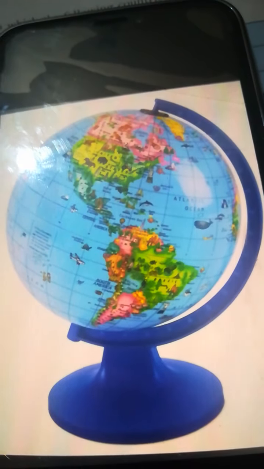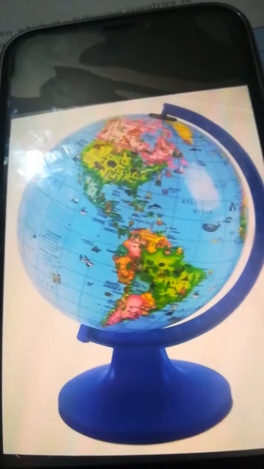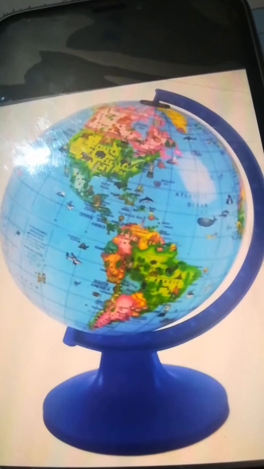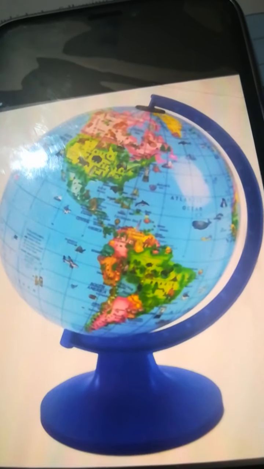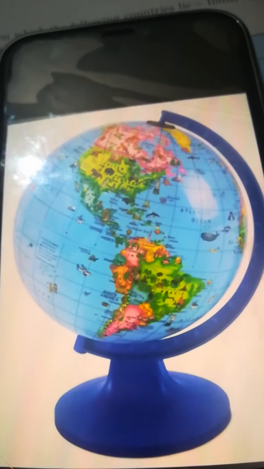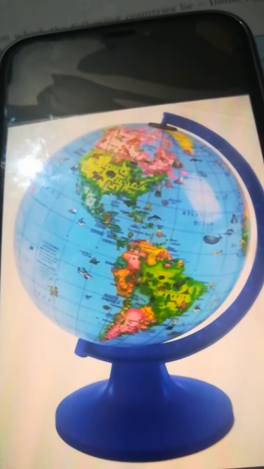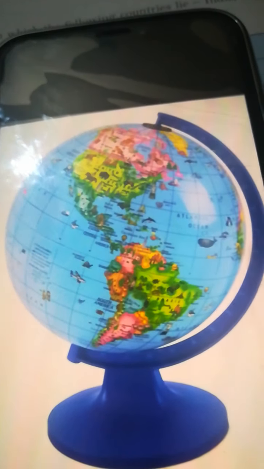So if we want to carry it properly, there is a need for proper arrangement. And also the globe only gives us brief information, like it only tells us the location of a place. If we talk about other features like land features and climate features of that particular place, it cannot show us those great details. And these are the limitations of the globe.